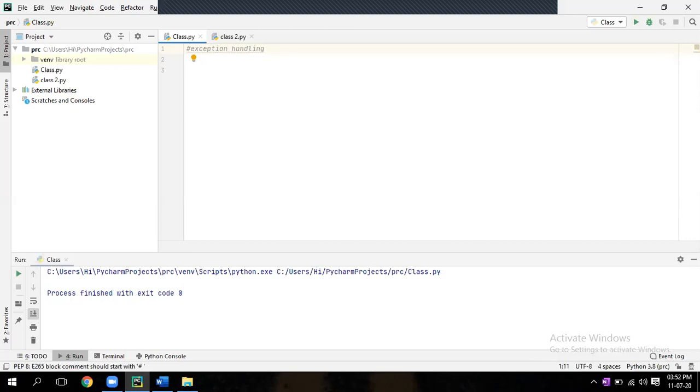Okay. Before exception handling, let's go to the function. You just remove this. We'll go to the other topic. After that, I will go through this. All right. User defined function.